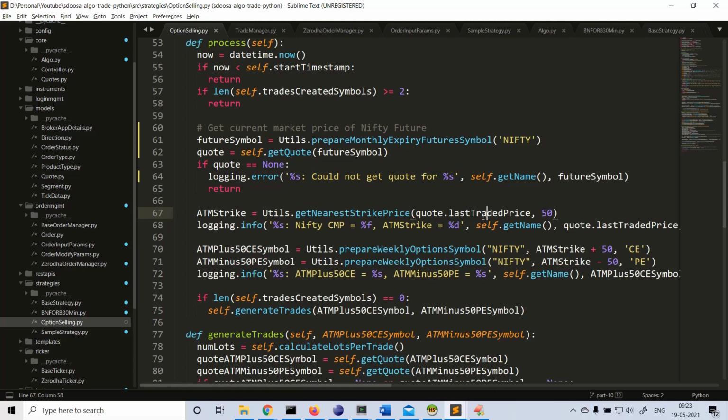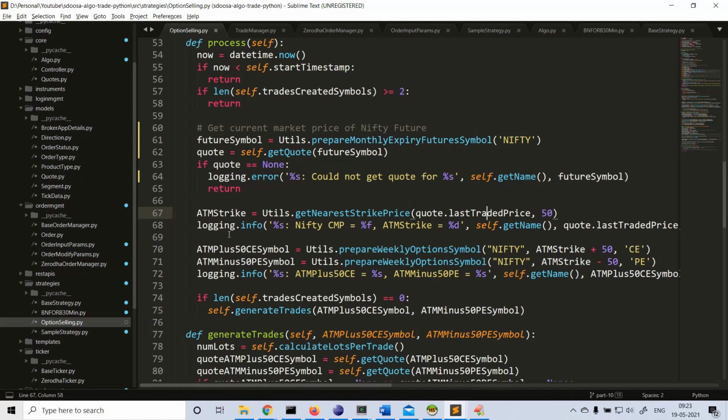Okay. So what we need to do is, we need to get the nearest 50. That means if the current market price is 15,023 or 15,010, the nearest ATM is the 15,000 strike. If it is 15,027 or 15,037, that is 15,025 or greater, right? So in that case, we are going to get the upper side strike price, that is 15,050. So in that case, we will get the 15,050 strike, that we will consider as the ATM strike.